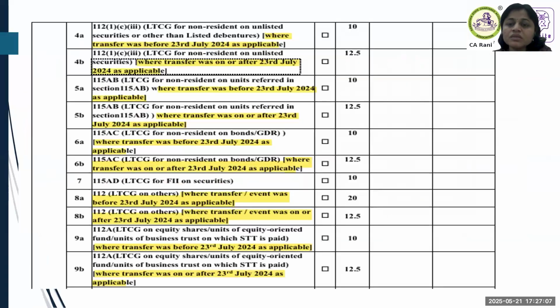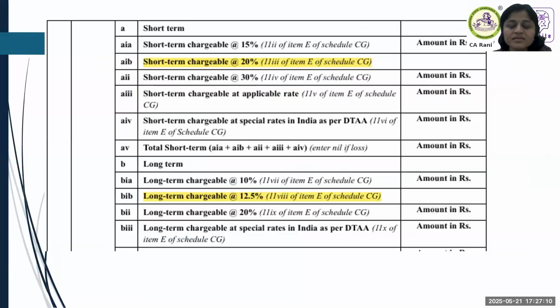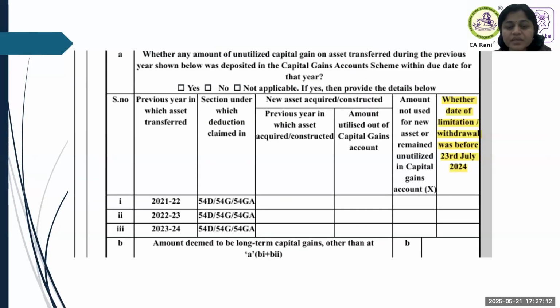Now, these are as far as the changes are concerned. So this is the table. If you see the capital gains account scheme table, there is a question whether the date of limitation of the withdrawal was before 23rd July, and they're asking about the previous assessment years, because the 3 years limitation period will get over by 31st March 22, which means by 2025 they should have utilized that money. So this is something we have to pay attention to.